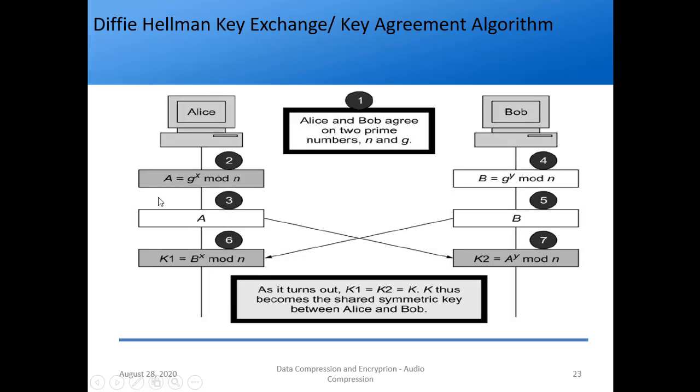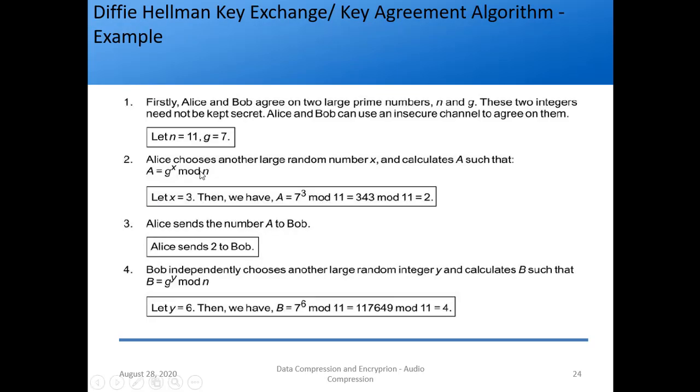If you want, you can draw this diagram as I said. Then just take two numbers 11 and 7 and compute it. The reason to take these two numbers is that the calculations will be simple.